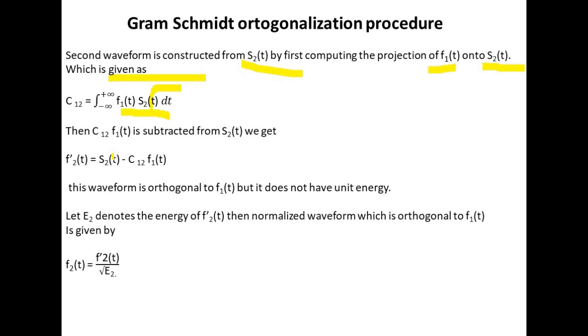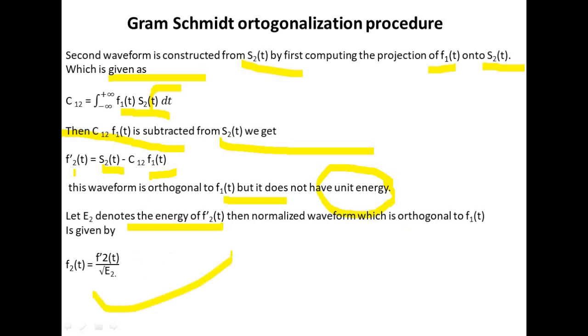Then c12 f1(t) is subtracted from s2(t), and we get f2'(t). This waveform is orthogonal to f1(t) but it does not have unit energy. Let E2 denote the energy of f2'(t). Then the normalized waveform which is orthogonal to f1(t) is given by f2(t) equals f2'(t) divided by square root of E2.